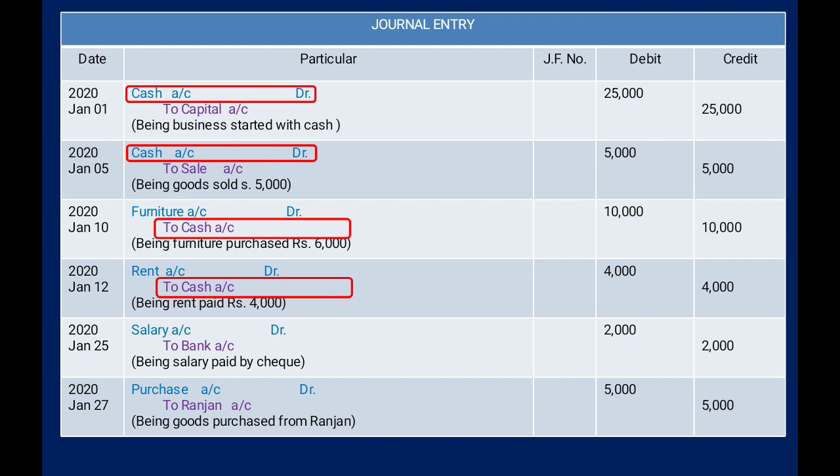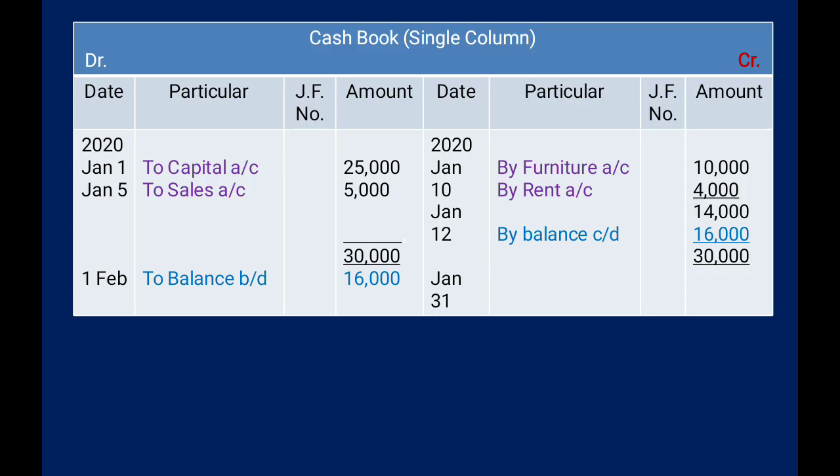So here in the first transaction, cash is debited, so this transaction we will record on the debit side in the cash book. In the second transaction also cash account is debited, so that also we will record on the debit side. In the third transaction, furniture to cash, cash is credited, so we have to record it on the credit side. The last we have again rent account debit to cash account, this transaction we have to record on the cash account credit side. So let's see, here we have the cash book, single column cash book.